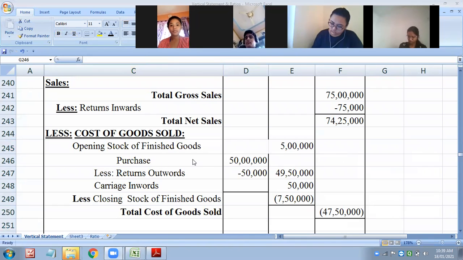So opening stock, purchases, return outward, carriage inward, closing stock of finished goods. Take down.